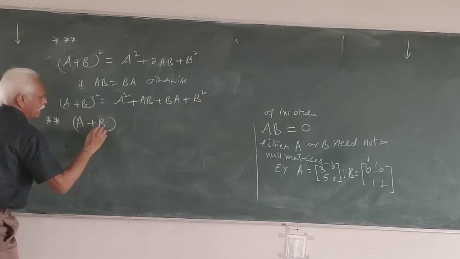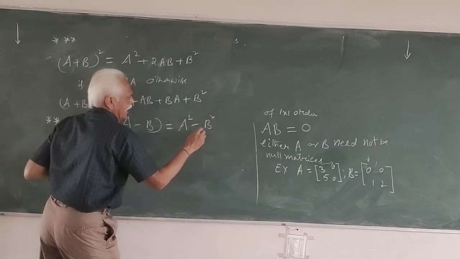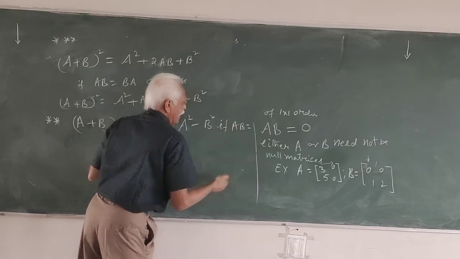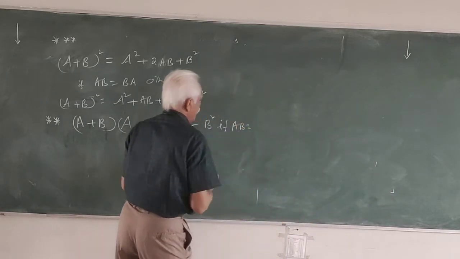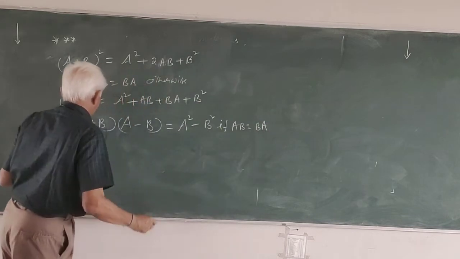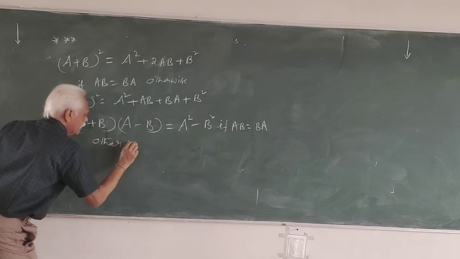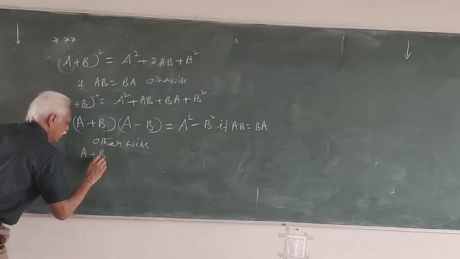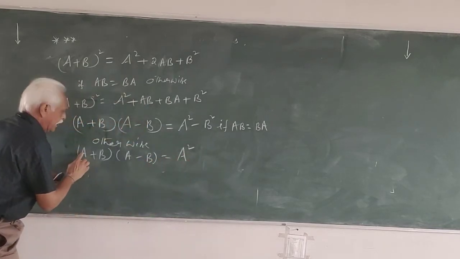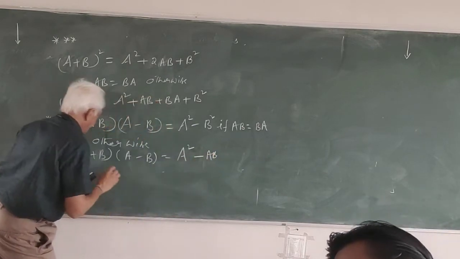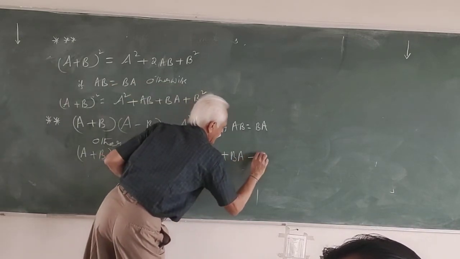(A + B)(A - B) = A² - B² if AB = BA. Otherwise, in (A + B)(A - B), A into A is A², A into minus B becomes minus AB, B into A becomes BA, and B into B becomes minus B².